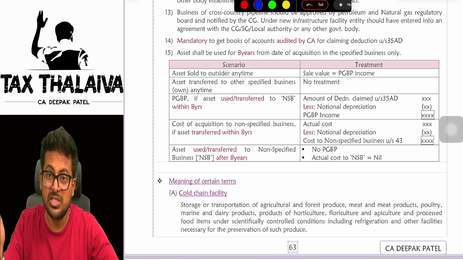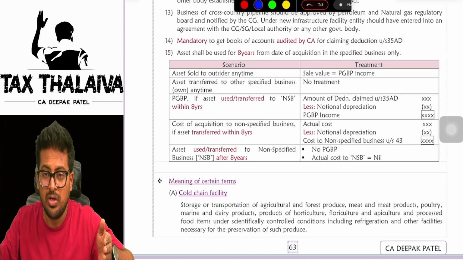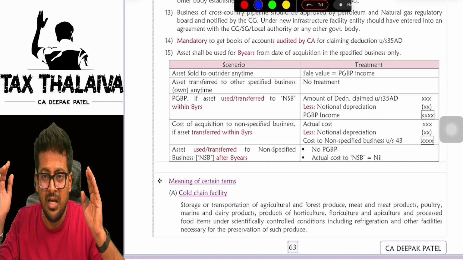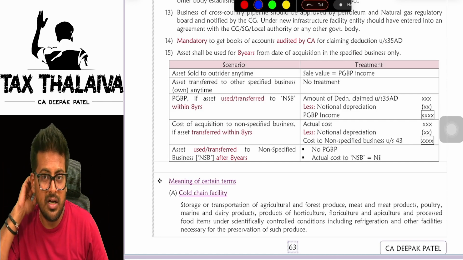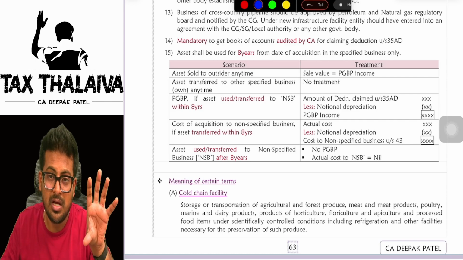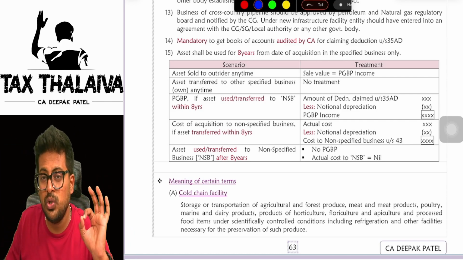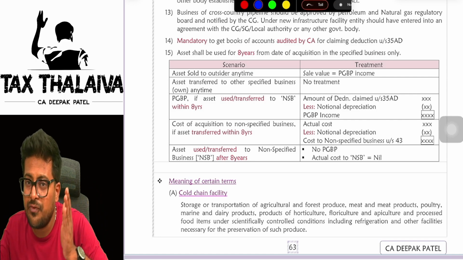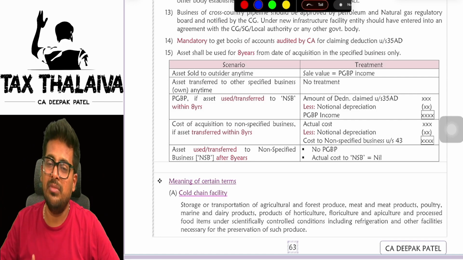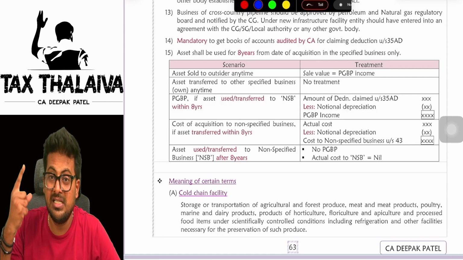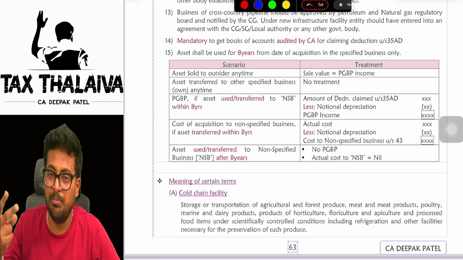What is a specified business? Those list you saw, no? Warehousing facility, storage facility, two-star hotel, hospital with 100 beds. Those are specified business. All other businesses other than these are non-specified business. If you use the asset for non-specified business within 8 years from the date in which you claimed a 35 AD deduction, then there is a tax implication, boss.